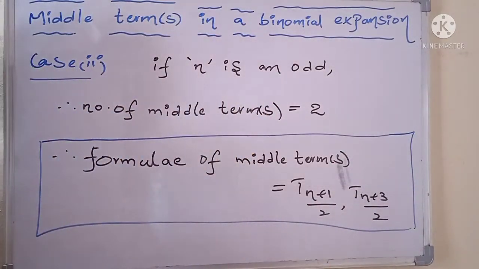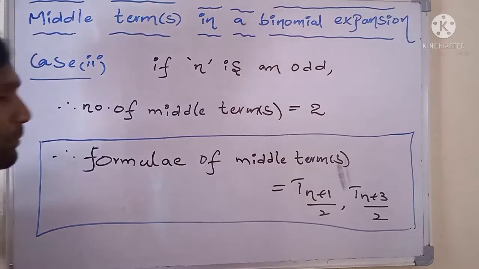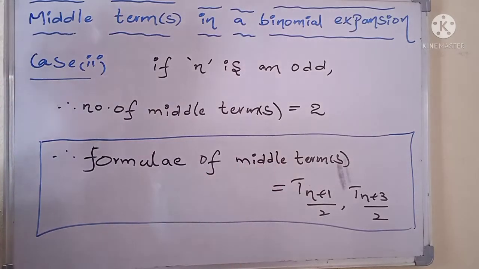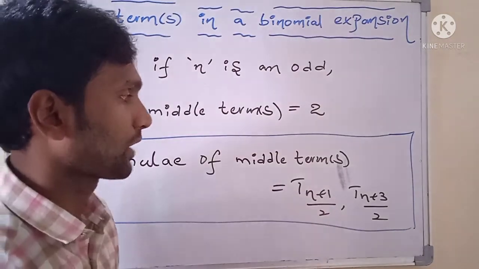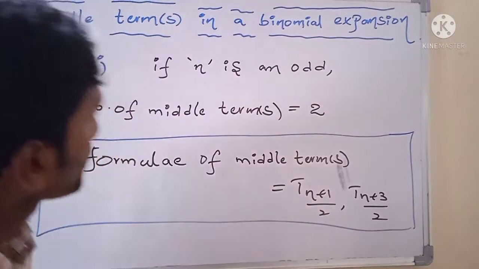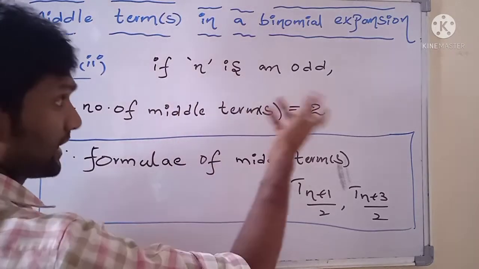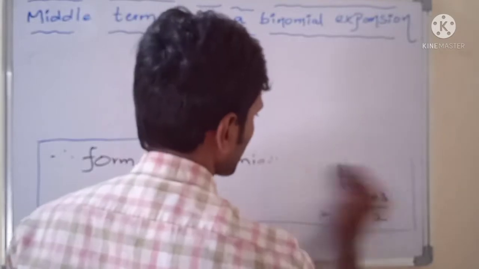See this one. So this is information about the middle terms of the binomial expansion. In the second case, that means if n is an odd number, there we have two middle terms in the given binomial expansion. For finding the values of middle terms, there we have a standard formula. The first middle term is like this, T((n+1)/2), and the second middle term is like this, T((n+3)/2). To understand the concept of middle terms of the binomial expansion when n is an odd number, take a general example like this.